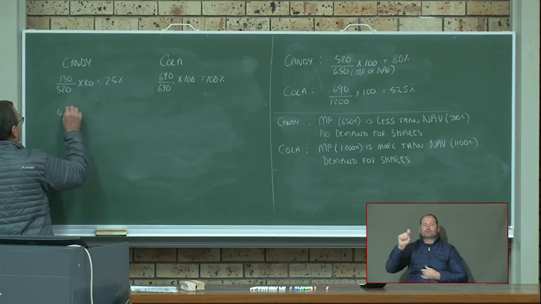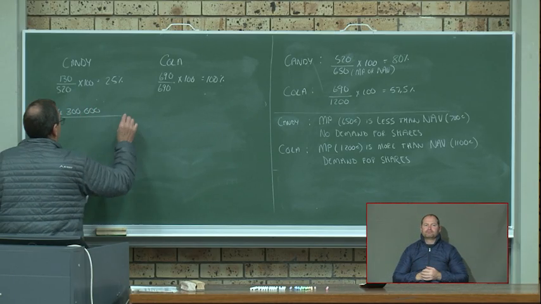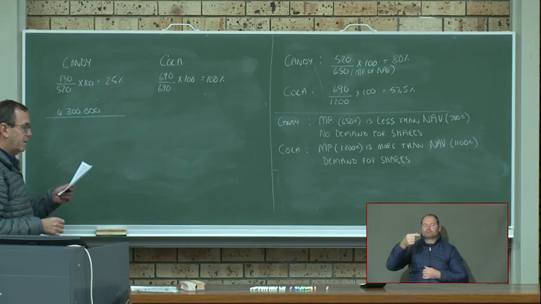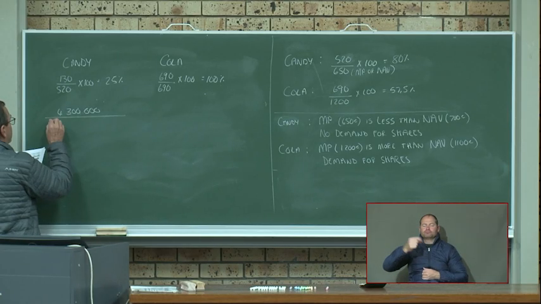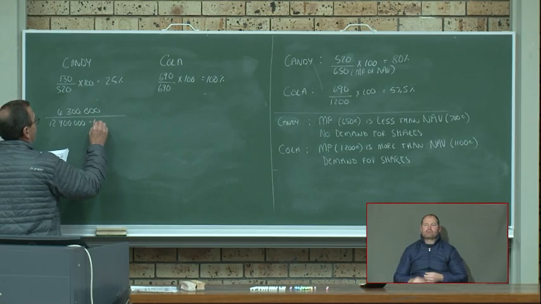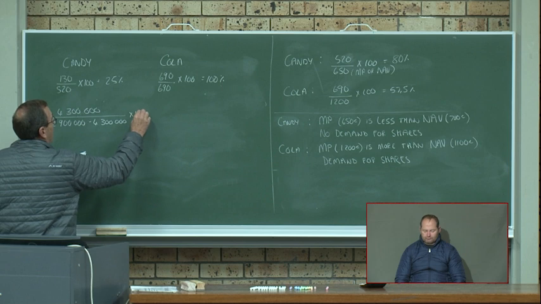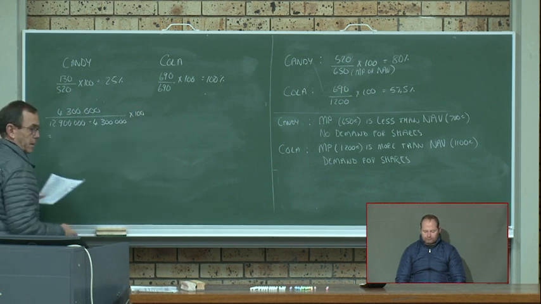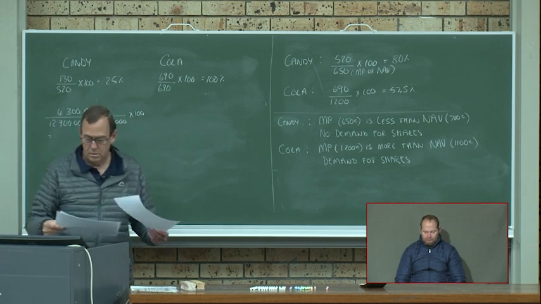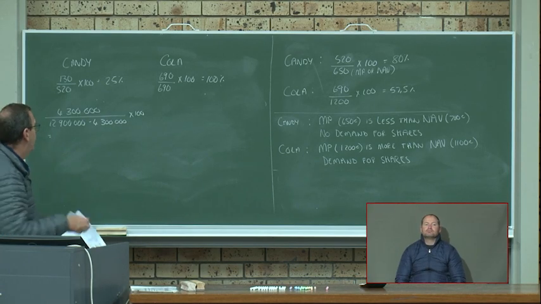So our gross profit is 4.3 million. They don't give us the cost of sales, they give us the sales and the gross profit. So the 12.9 minus the 4.3. And that will give you 50%,